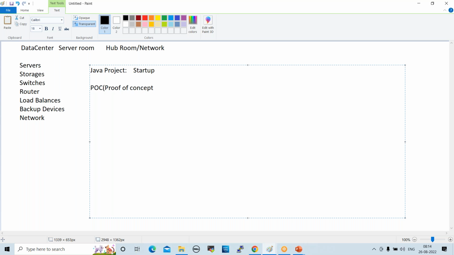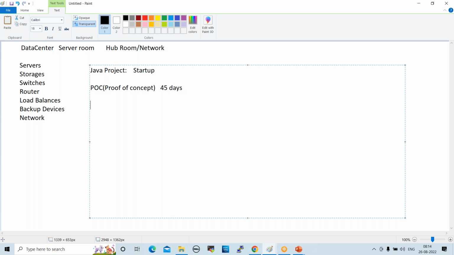It's a proof, some proof you need to showcase to the client. Then only the client will give you the real project, right? For this POC, the client gives you a 45 days timeline. Within those 45 days we have to complete this POC and showcase it to the client. If the client approves this POC, then we get the real project.